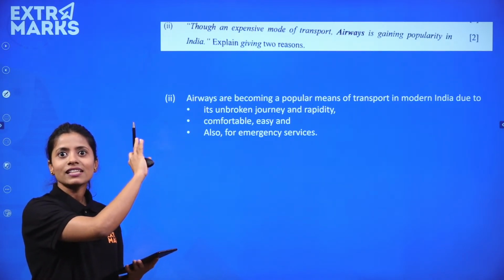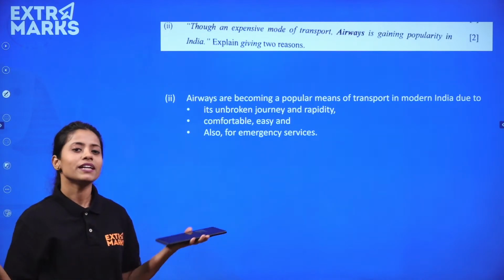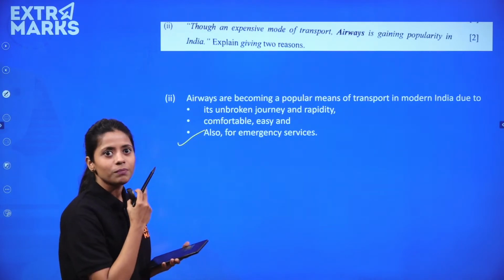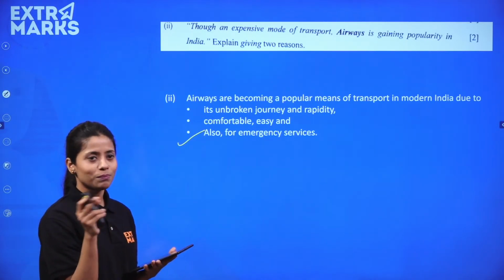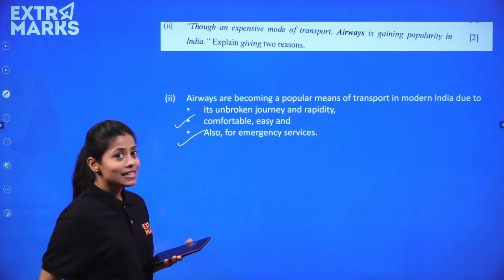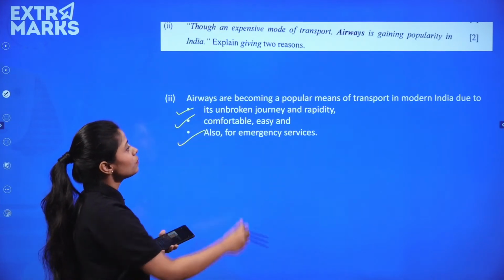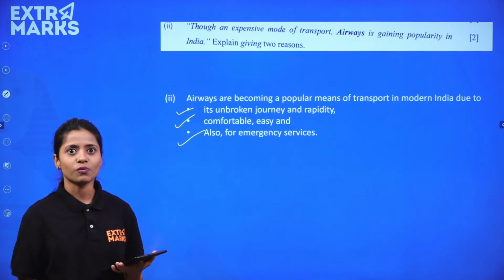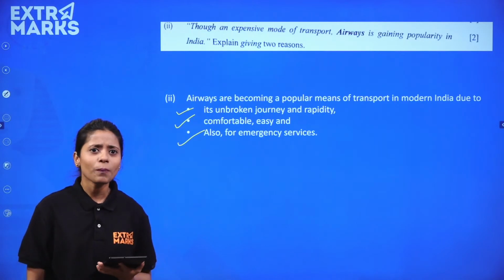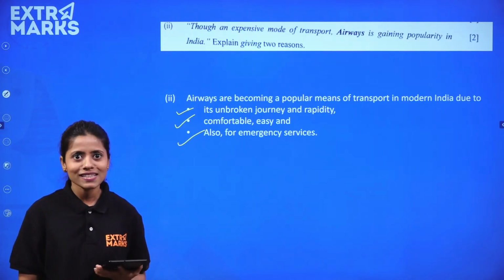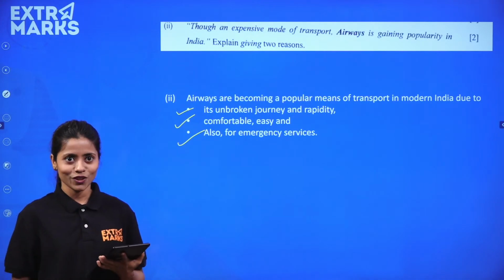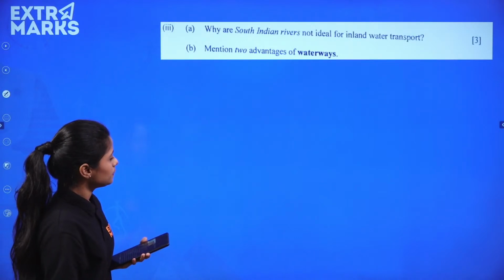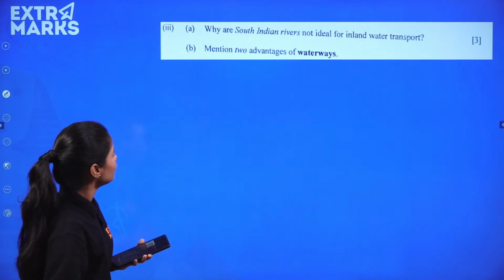Question was, airways is gaining popularity in India. Explain in two ways. Why is it gaining? Because emergency services are provided by airways. Very quickly you can move from one place to another. Comfortable and easy, right? Unbreakable journey and rapidity. Obviously very fast service is provided to you. So it is gaining popularity because of the fast service that it is giving you, comfort that it is giving you, right? So these were very common reasons as to why it has become very popular.